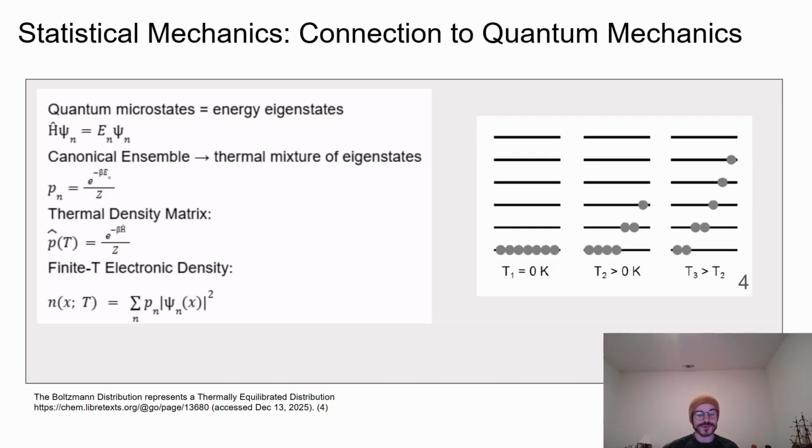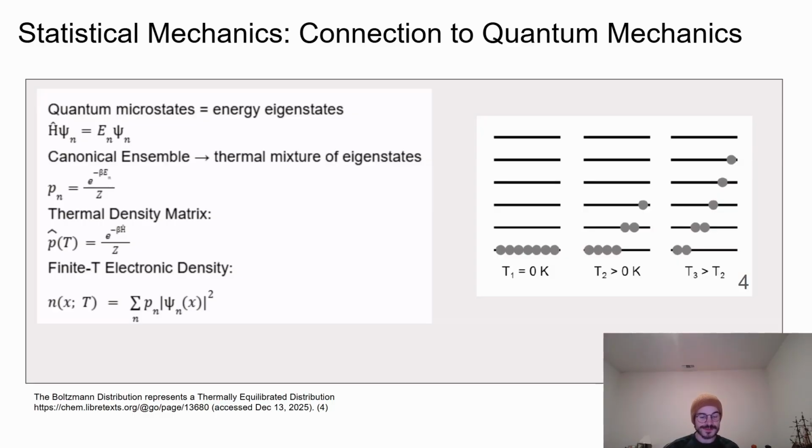So at a finite temperature, the system is no longer confined to a single eigenstate. Instead, it occupies a statistical mixture of eigenstates, where each state is populated with a probability given by the exponential of minus beta times the energy of that state, divided by the partition function, exactly as dictated by the canonical ensemble. This naturally leads to the thermal density matrix, which is defined as the exponential of minus beta times the Hamiltonian operator, divided by the partition function.